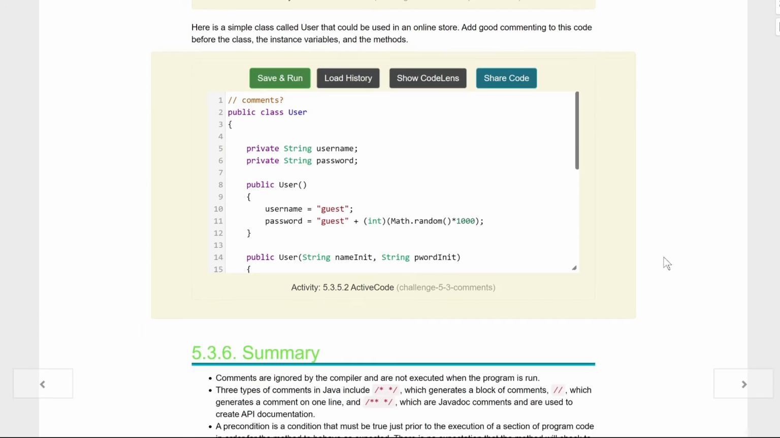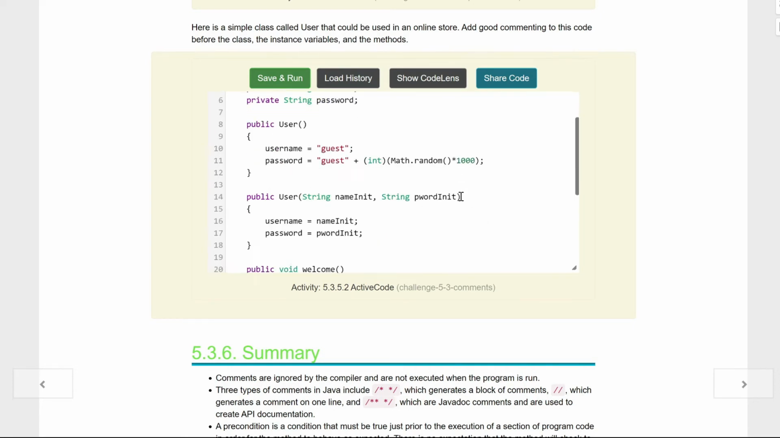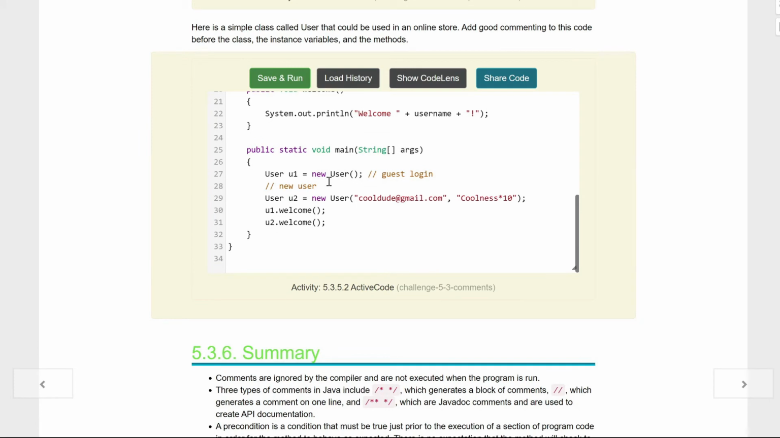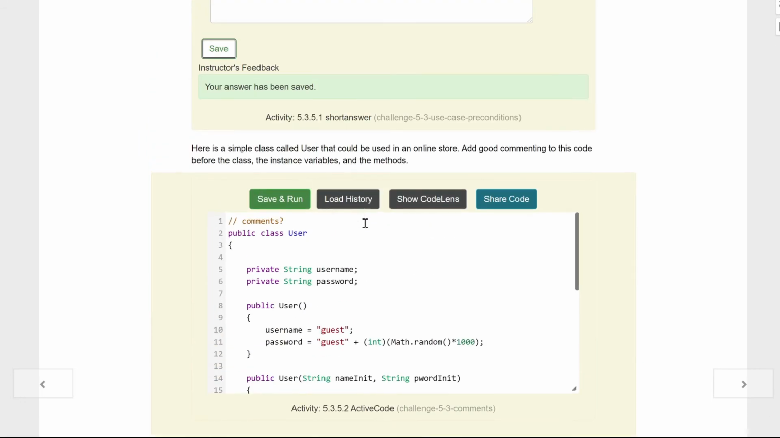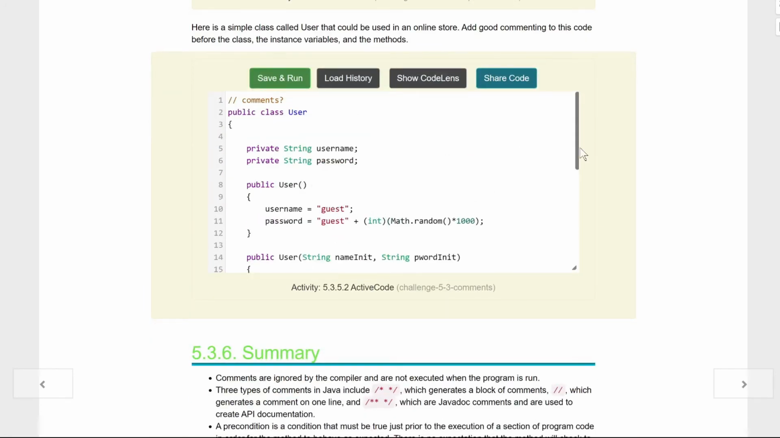Here's a simple class called user. It can be used on an online store. Add some good commenting to this code before the class, the instance variables, and the methods. Well, kids, it pretty much tells us where to put stuff here. This ain't too bad. All we really got to do is put the stuff from above here.